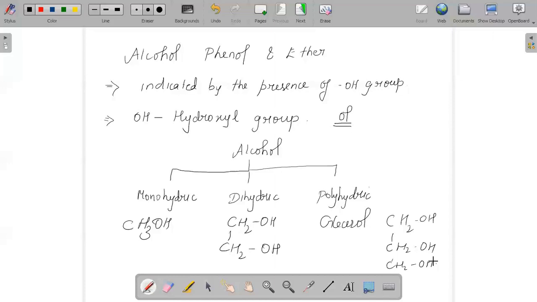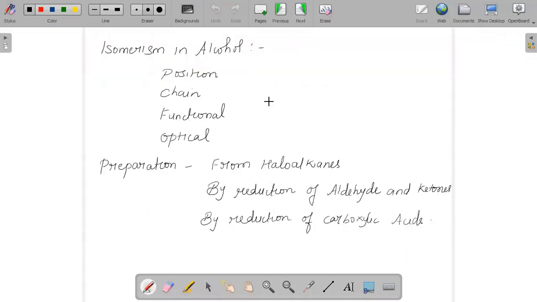We also classify alcohol based on primary, secondary, or tertiary carbon atom. When the functional group is attached to a primary carbon, we say primary alcohol, and similarly secondary alcohol and tertiary alcohol. So we have different classifications of alcohol.